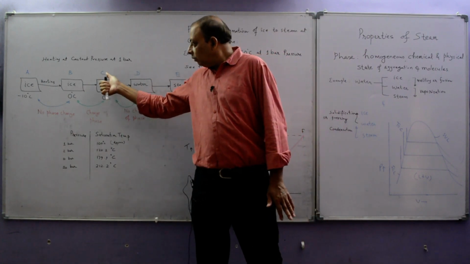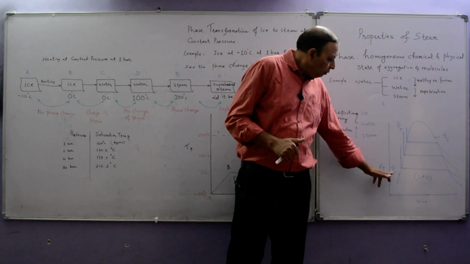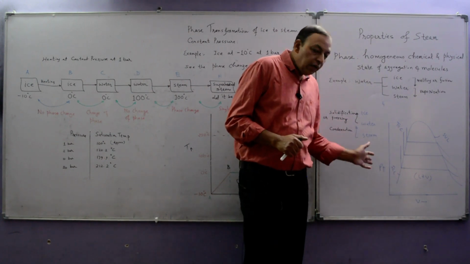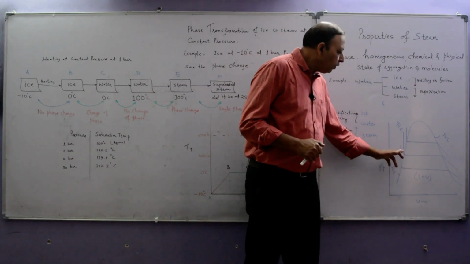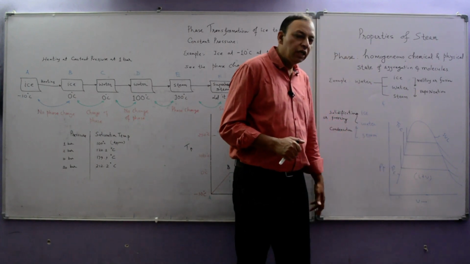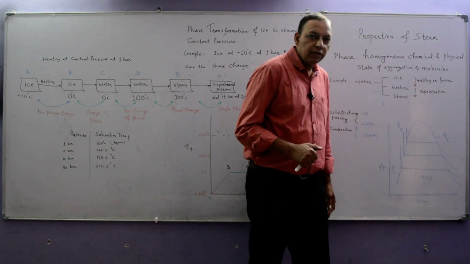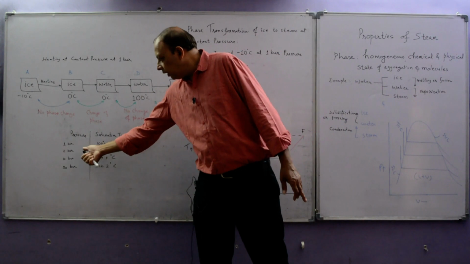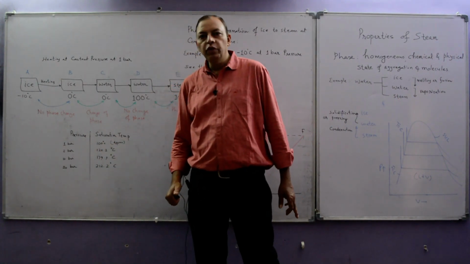So the point C, the left hand line where I have written saturated liquid line, for different pressures we will get different points, and by joining all these we will get the saturated liquid line, and similarly we will get the saturated vapor line. Suppose, as I have just explained, at 2 bar water will boil at 120.2 degrees Celsius.